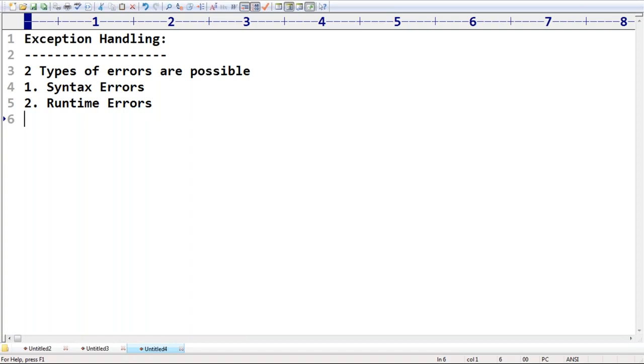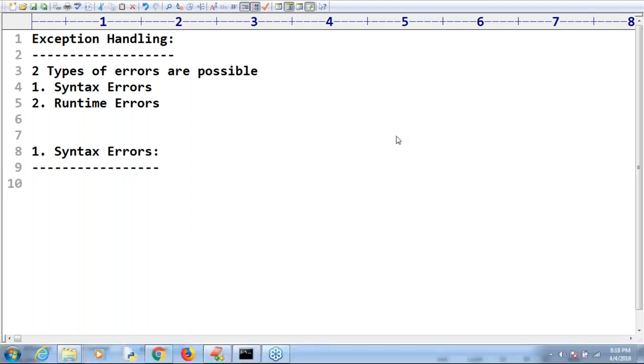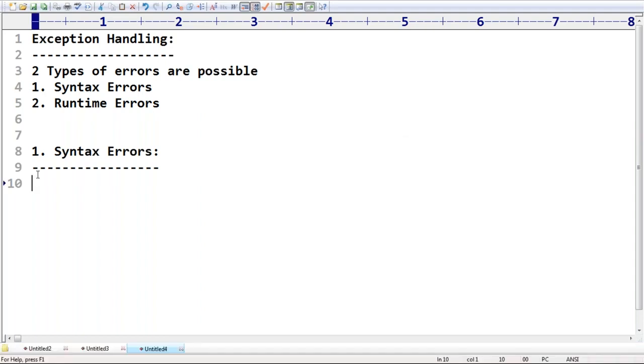Now, what is the meaning of syntax error? In any programming language, there are two types of errors possible: the first is syntax errors, the second is runtime errors. So, what are syntax errors? We are doing some typing mistakes, some coding mistakes. If we are doing any mistake at coding level, such things are by default considered syntax errors. The errors which occur because of invalid syntax are called syntax errors.